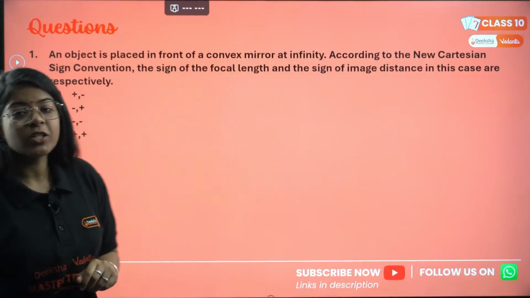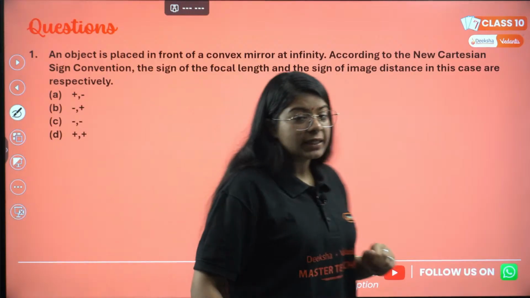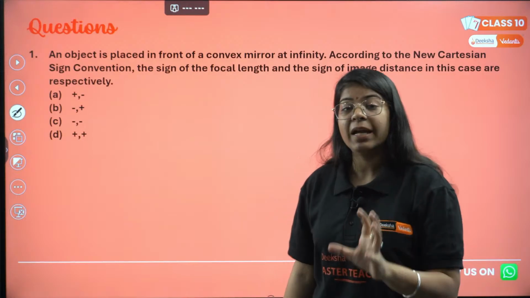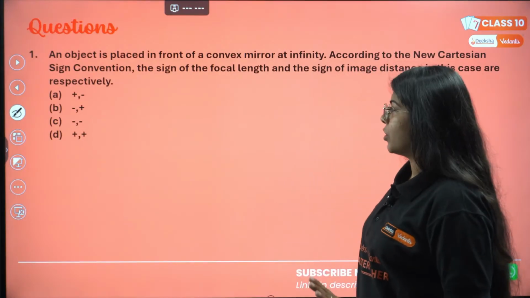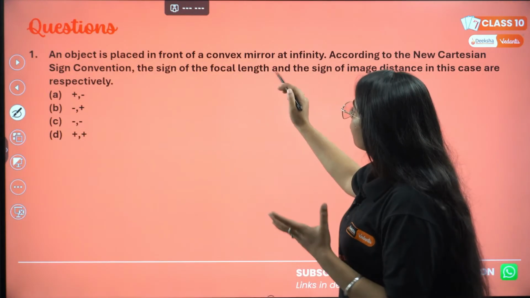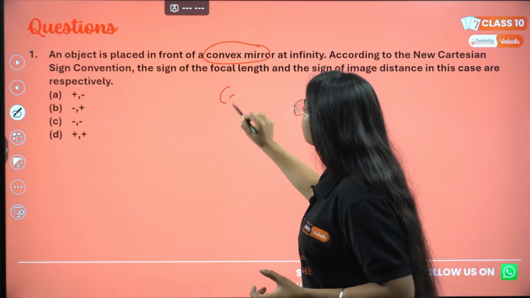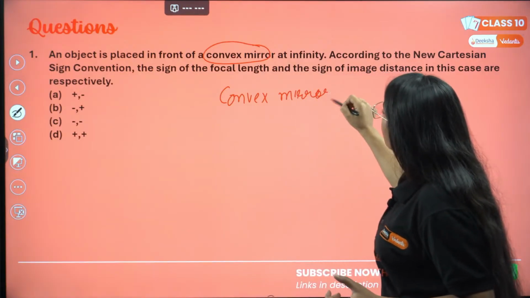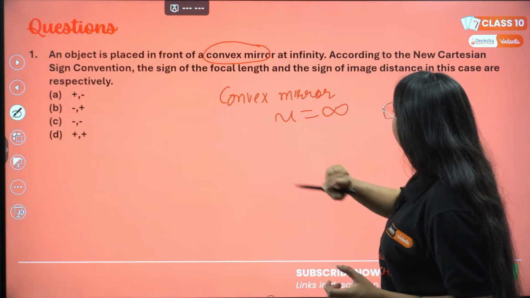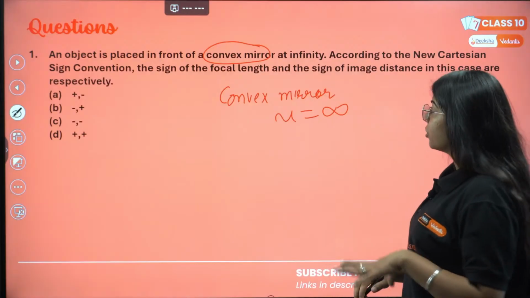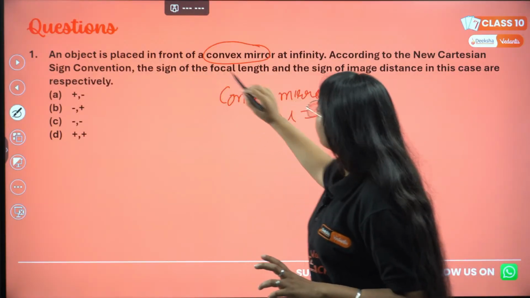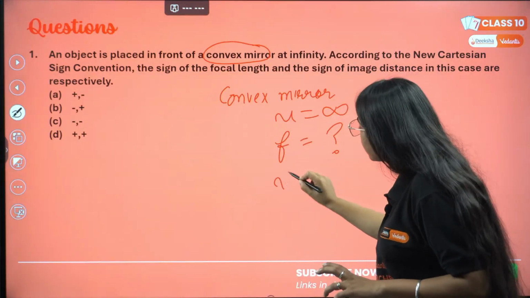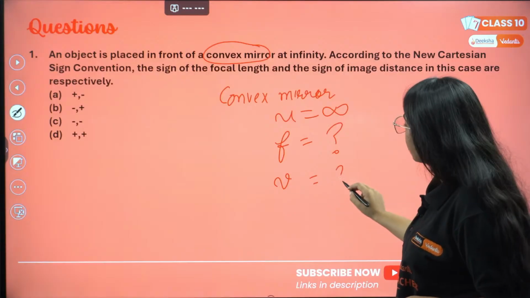So the first question is a very conceptual question, very easy, but use your brain very slowly. Don't rush into the question. An object is placed in front of a convex mirror. Which mirror is this? Convex mirror. The object is placed at infinity. According to the new Cartesian coordinate convention, the sign of the focal length and the sign of the image distance in this case are respectively what?